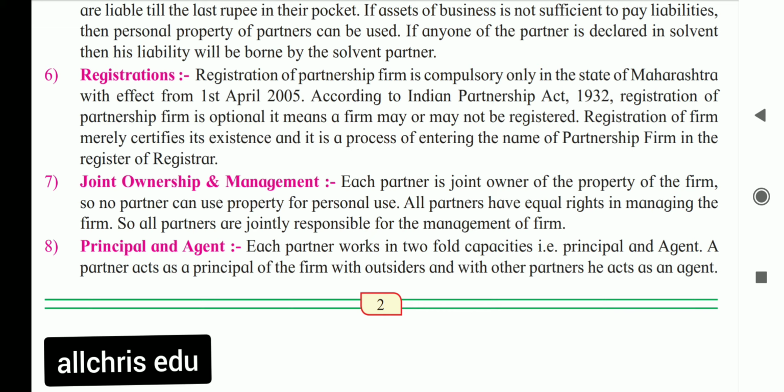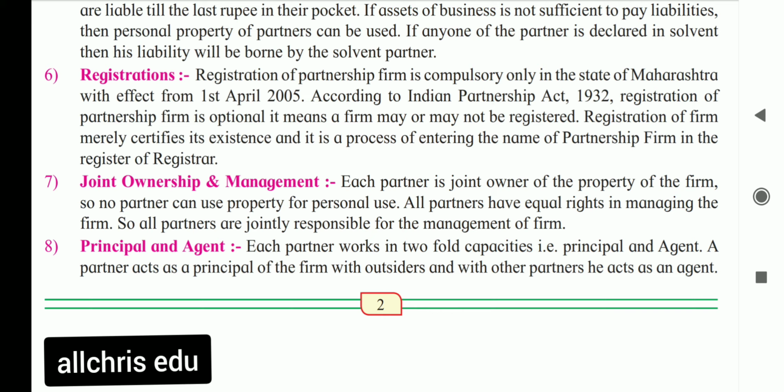Now, let us see feature number 8, that is principal and agent. Here the Partnership Act says that a partner works in a twofold capacity. It means a partner plays a double role.